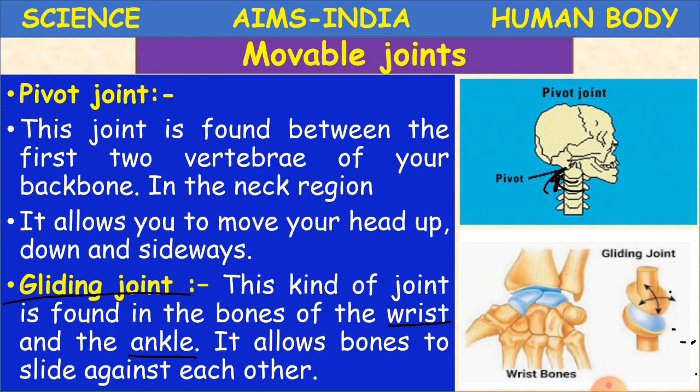Okay, this is a gliding joint, like it's on the wrist and the ankle. These are the examples of gliding joint, and it allows bones to slide against each other. So it is going to move against each other. Okay, children, so they move very smoothly. So this is about pivot and gliding joint.